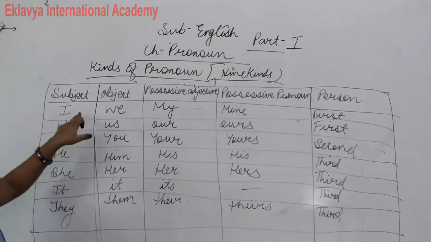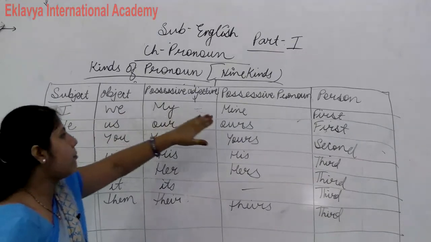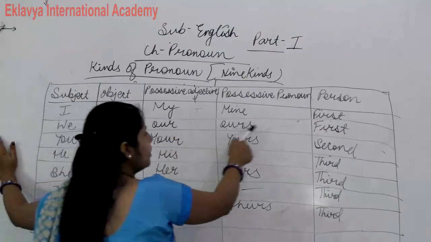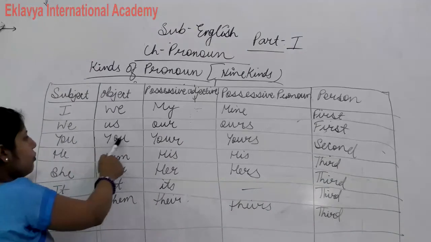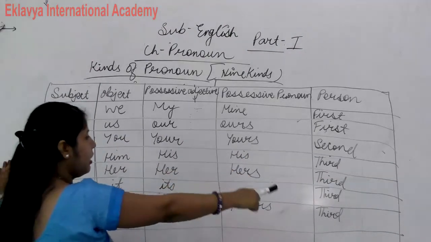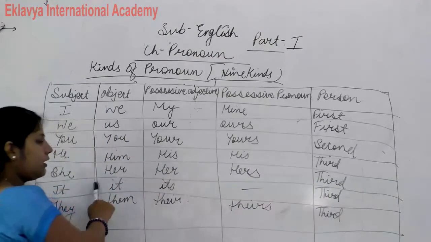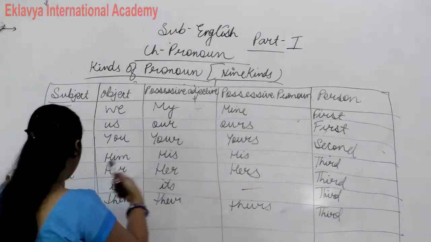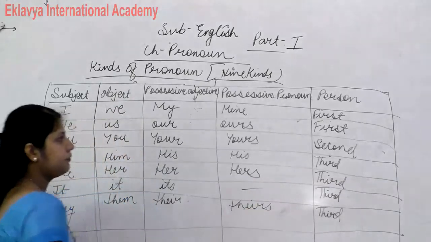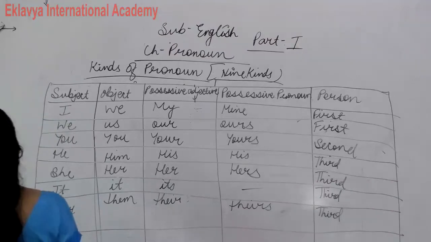So subject is I, object is me, possessive adjective my, possessive pronoun mine, this is first person. We, us, our, ours, first person. You, you, your, yours, second person. He, him, his, his, third person. She, her, her, hers, third person. It, it, its, third person. They, them, their, theirs, third person. Clear? So this is the personal pronoun table.